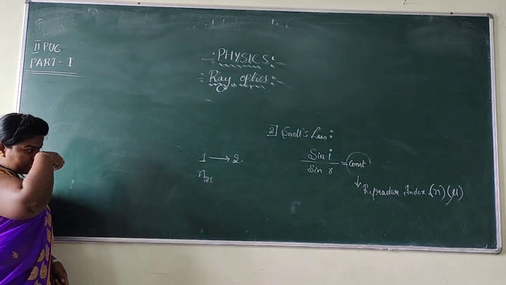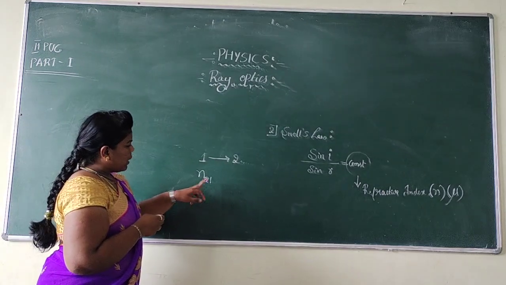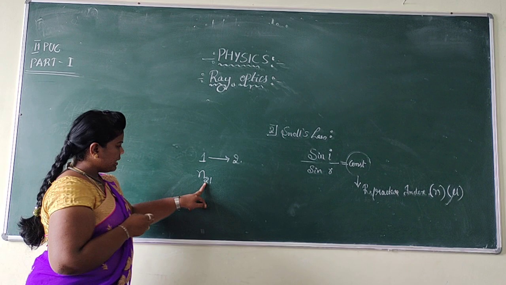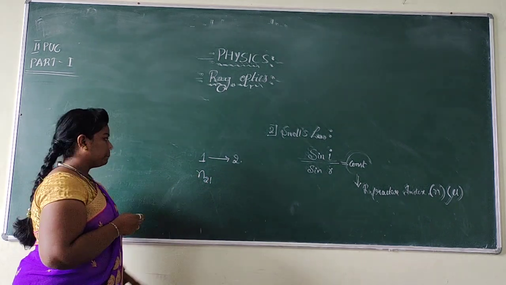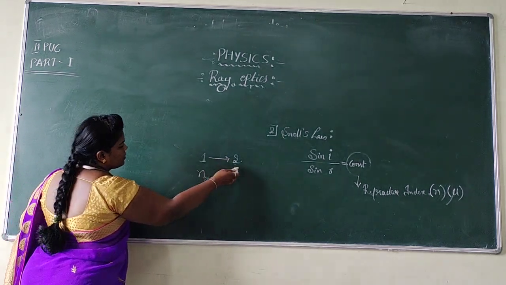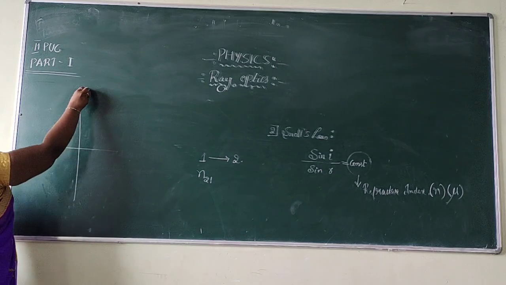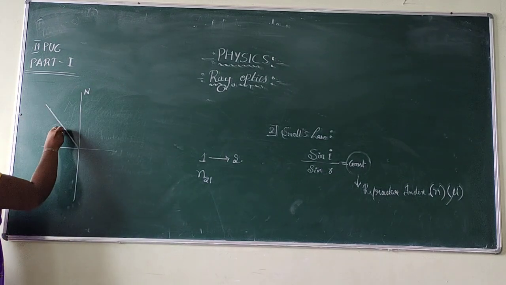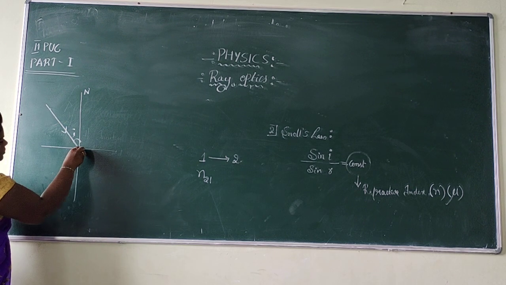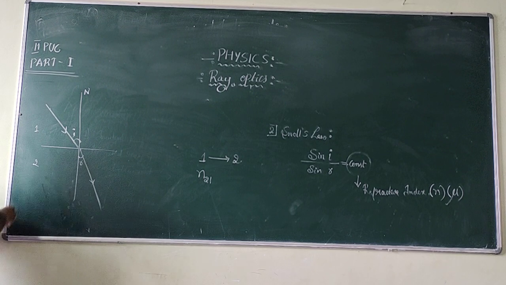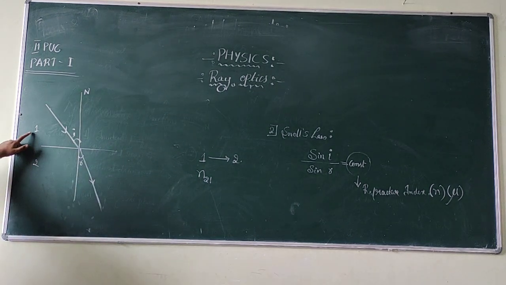So N21 gives you the refractive index of the second medium with respect to 1. It means the ray of light is traveling from the first medium to the second medium.